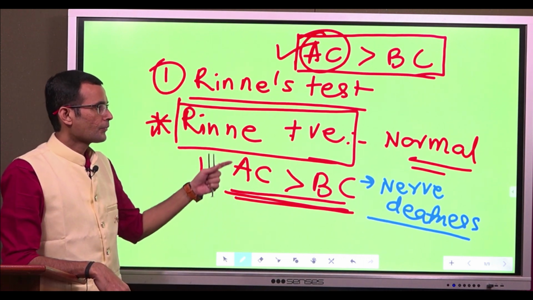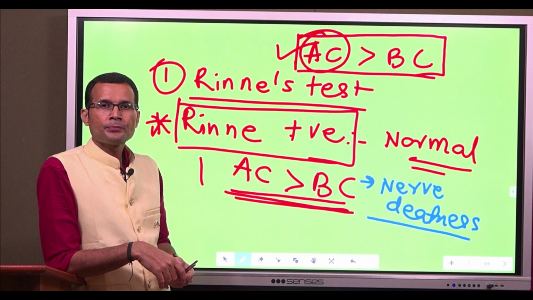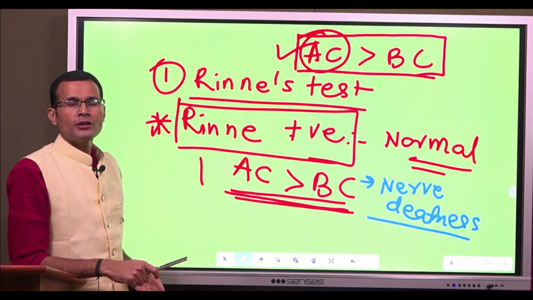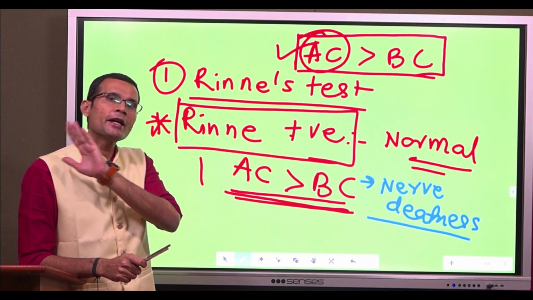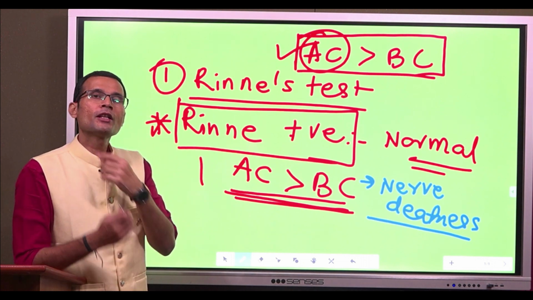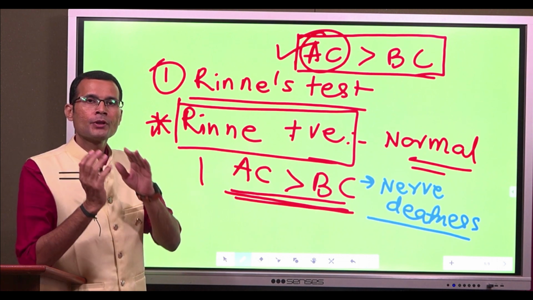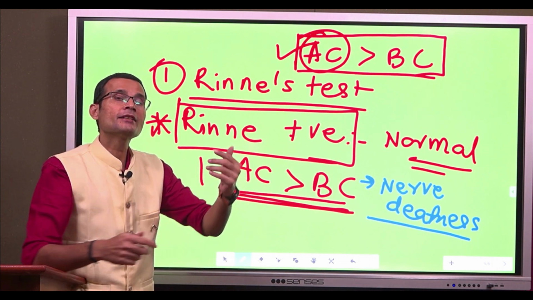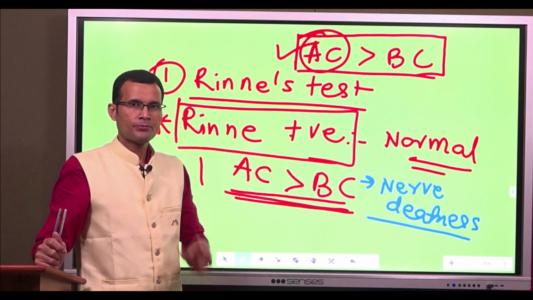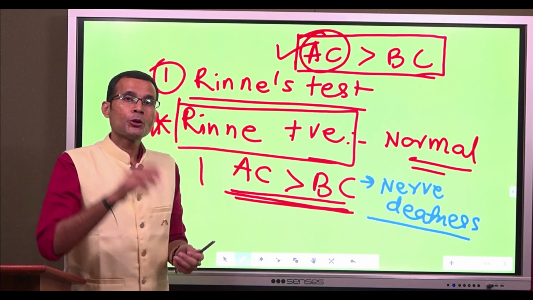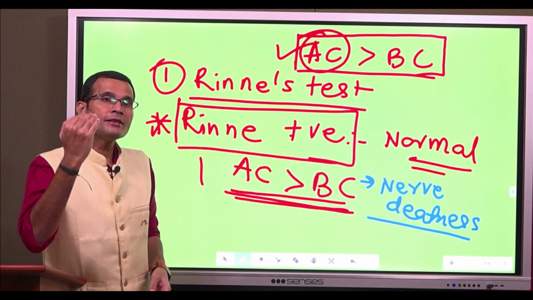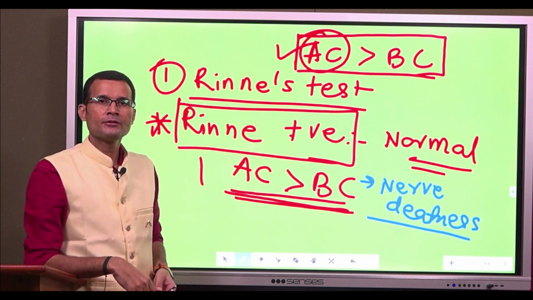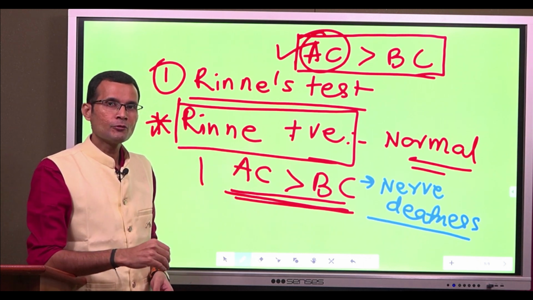Yes, let's understand this. Just now we saw that whether it is air conduction or whether it is bone conduction, finally the sound reaches the inner ear and it is carried by the nerve. Okay? So if there is nerve lesion, if there is nerve deafness, what happens? What will happen?